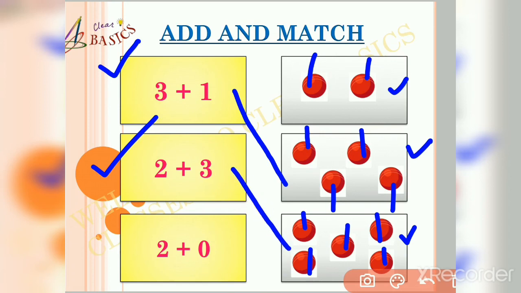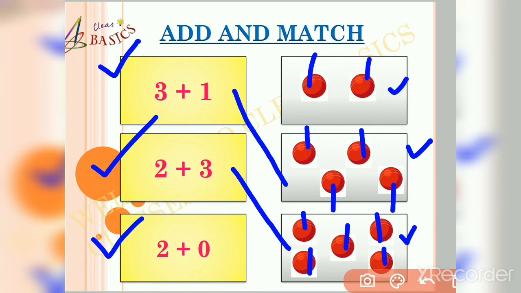And in the last box, you can see there are 2 numbers. One number is 2 and the other number is 0. Now friends, can you tell me what will be the answer if we add 2 plus 0? Yes, you are correct. The answer will be 2.